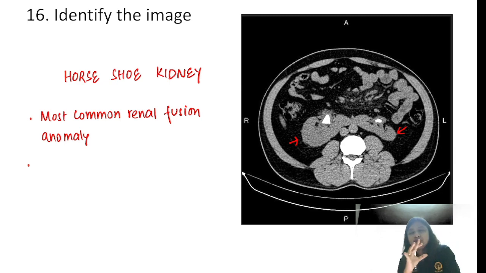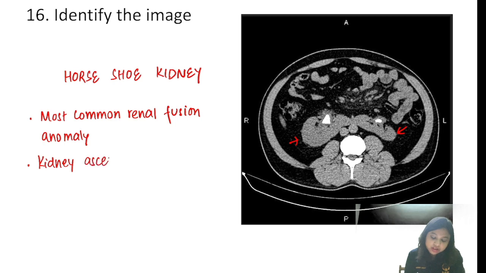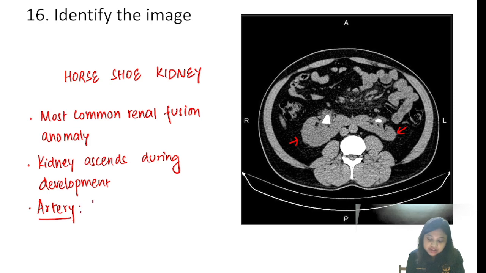What happens, the kidney ascends during development. Very important. That is, kidney ascends during development. Normally in the embryogenesis, kidney ascends during development. So there is a problem with the ascent, because the ascent of the kidneys is restricted, in case of horseshoe kidney, by the inferior mesenteric artery. So the artery which limits the ascent in case of a horseshoe kidney is the inferior mesenteric artery, right?